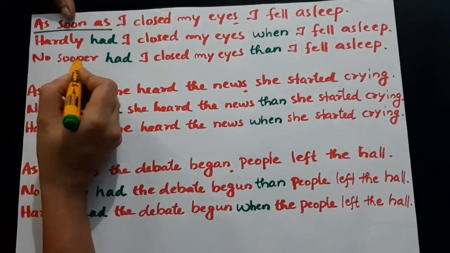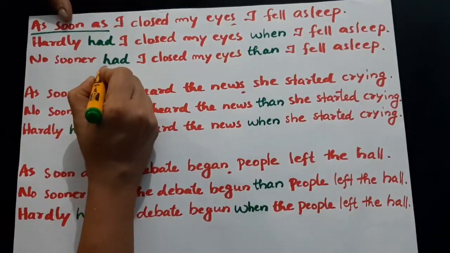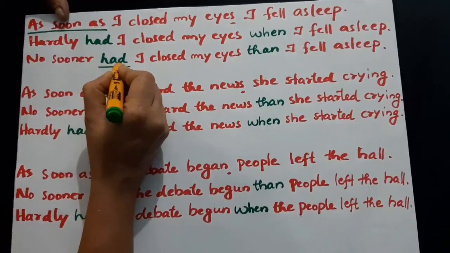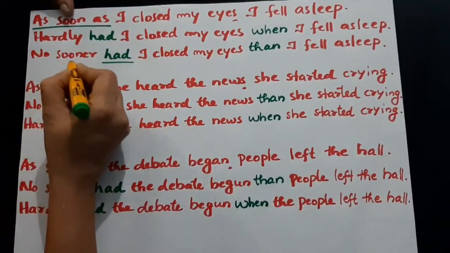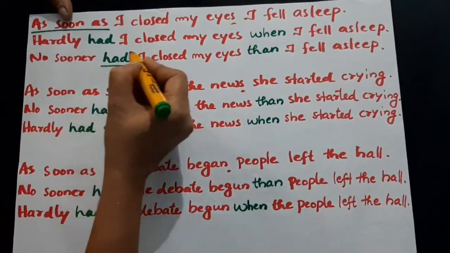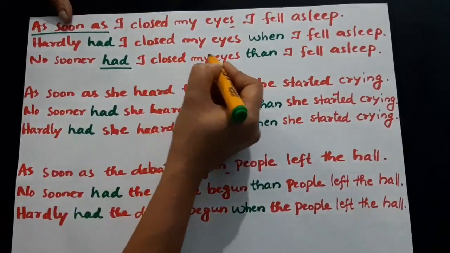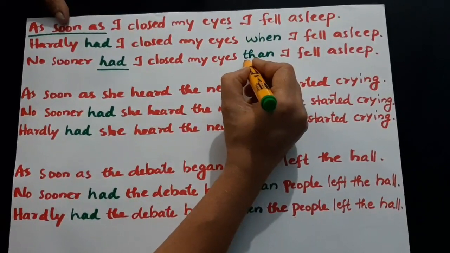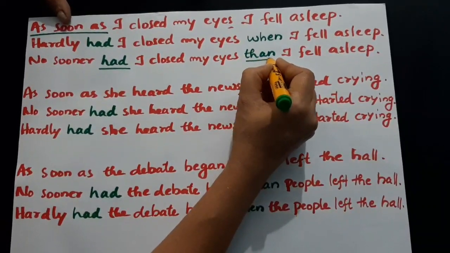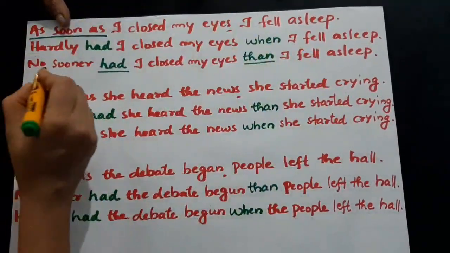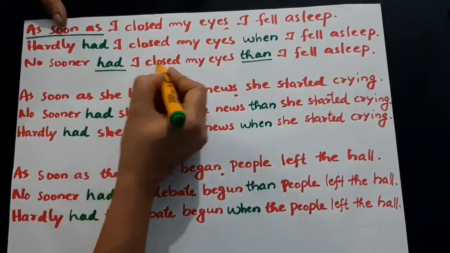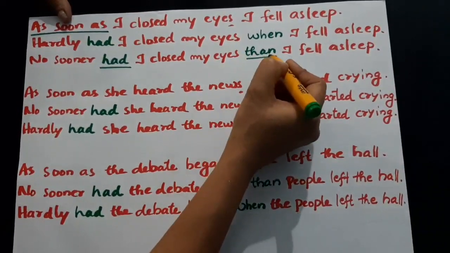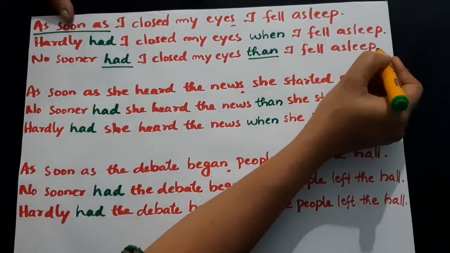No sooner, as I told you, past perfect form, so we used had here. So no sooner had I closed my eyes. And you know what is the signal word that comes after no sooner? That is than. So no sooner had I closed my eyes than I fell asleep.